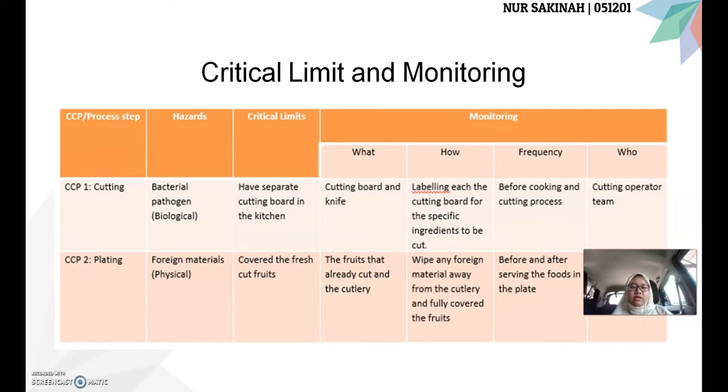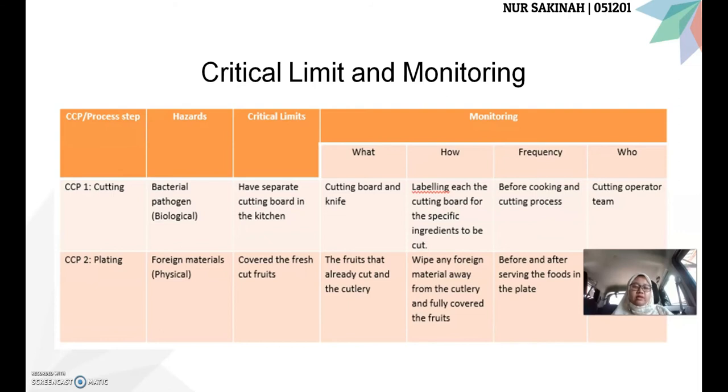How can we monitor this? By labeling each of the cutting boards for specific ingredients to be cut. How frequently should we monitor this? Before the cooking and cutting process. And who is responsible for this monitoring? It is the cutting operator team. So the next CCP is plating.